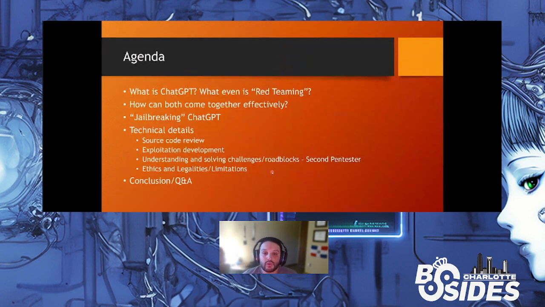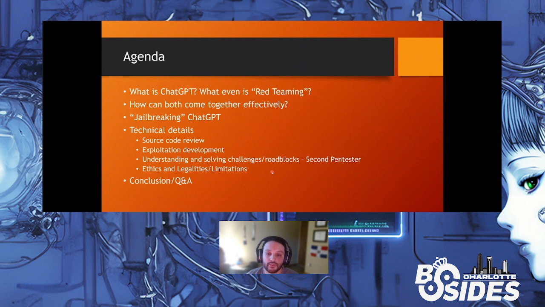A little bit into what we're going to be talking about in today's agenda. Today we're going to be diving into what ChatGPT is. We're going to differentiate what ChatGPT is and who OpenAI is. We're going to discuss what red teaming is, what the difference between red teaming and penetration testing is, what the goals are, what the differences are. We're going to describe how we can put together ChatGPT, artificial intelligence, and use its capabilities in red team attacks and toolkits.